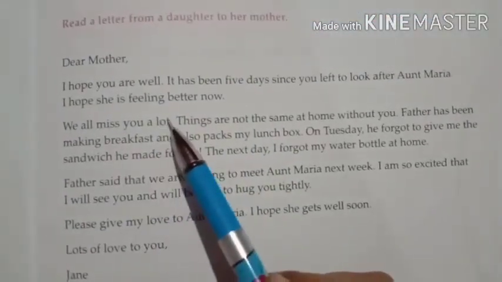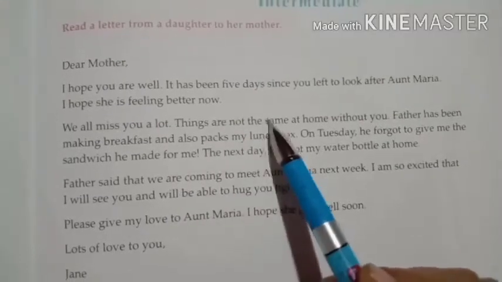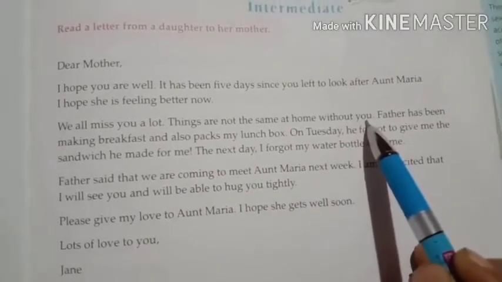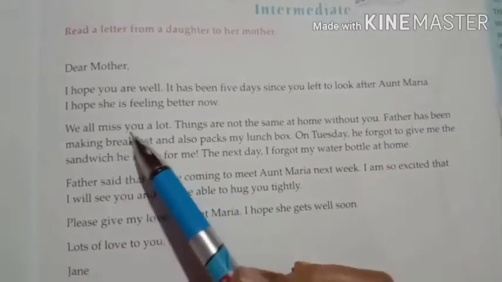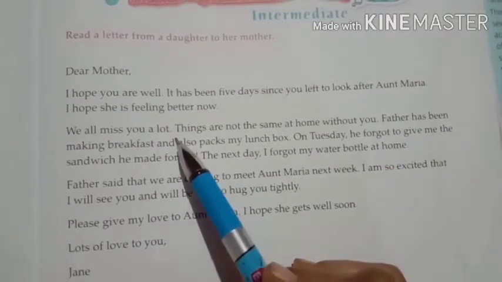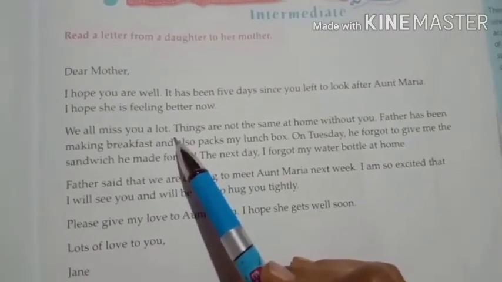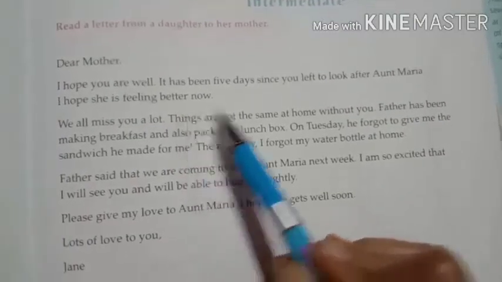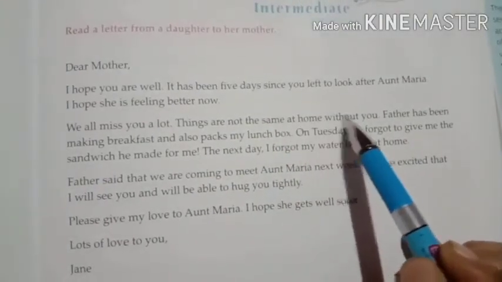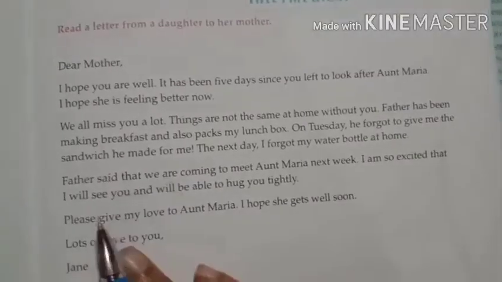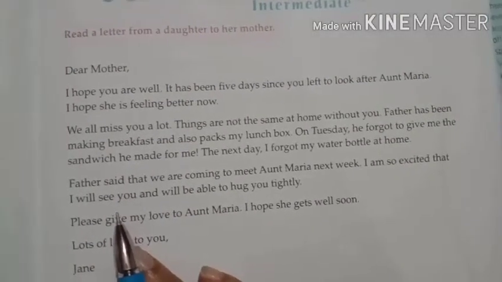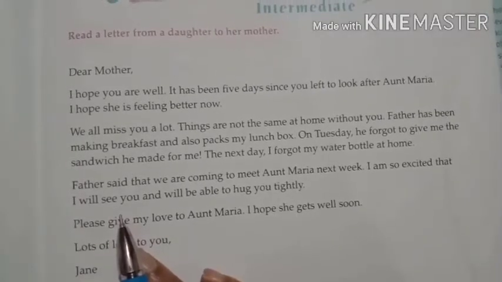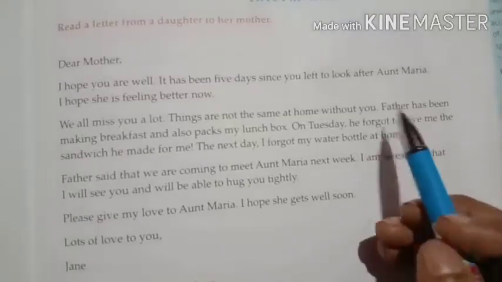We all miss you a lot. Things are not the same at home without you. So now you know what the daughter is telling her mother: we all miss you a lot. She is writing in the letter that everybody in the family is missing you. Now she is telling that everything is different. You are not there, so everything has changed in the house.